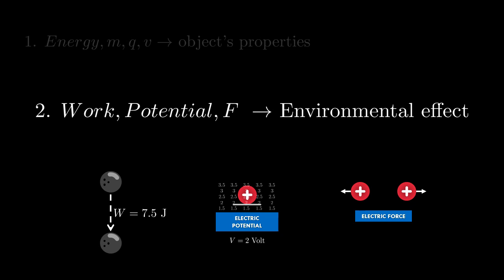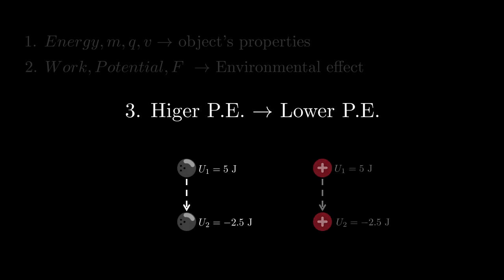Then there is that universal law we talked about. Object always wants to move from a location of higher potential energy to a location of lower potential energy. That means if there is a way to lower its potential energy, the object will spontaneously lose that excess energy and convert it into some other types of energy.